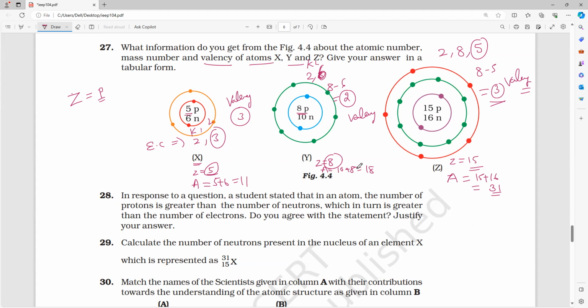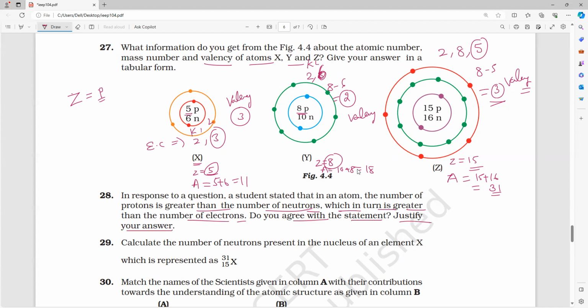In response to a question, a student stated that in an atom, the number of protons is greater than the number of neutrons, which in turn is greater than the number of electrons. Do you agree with the statement? Justify your answer.